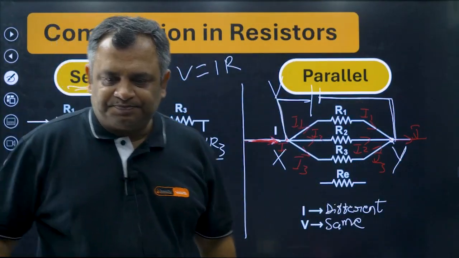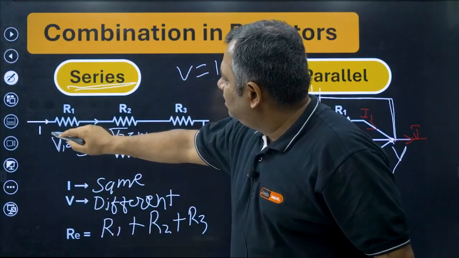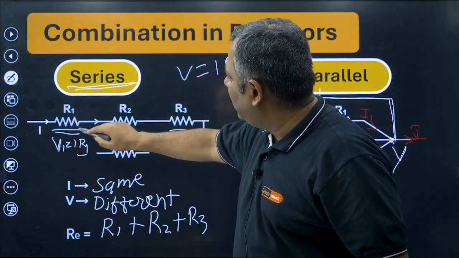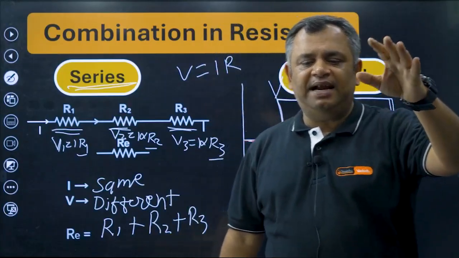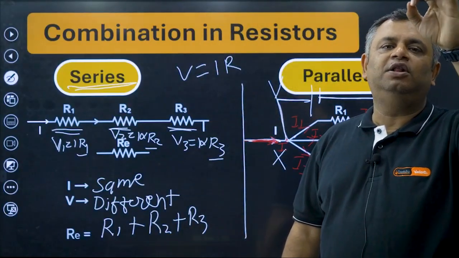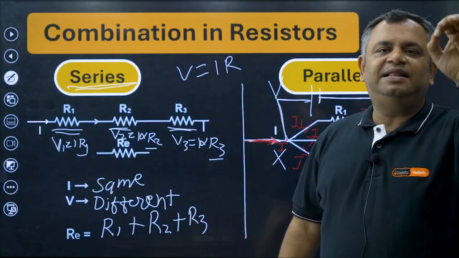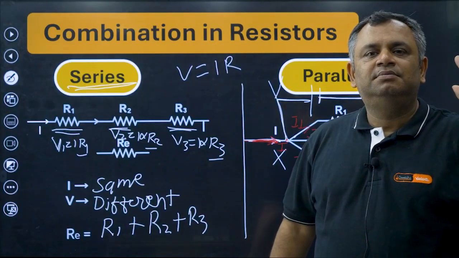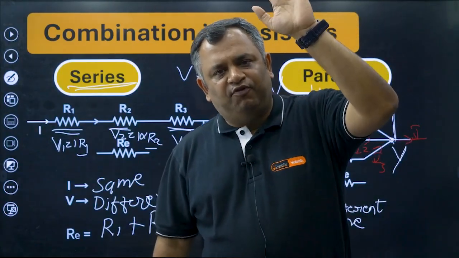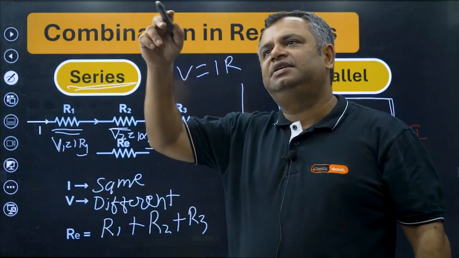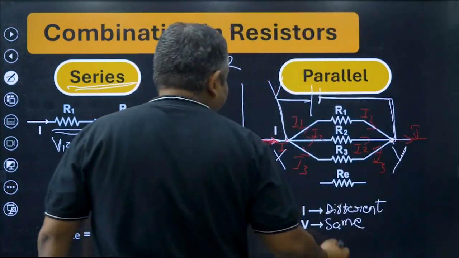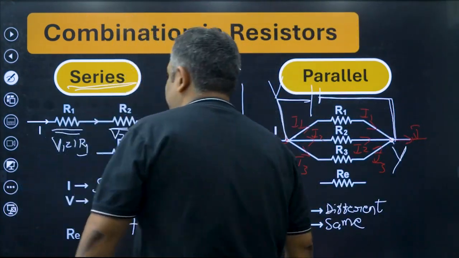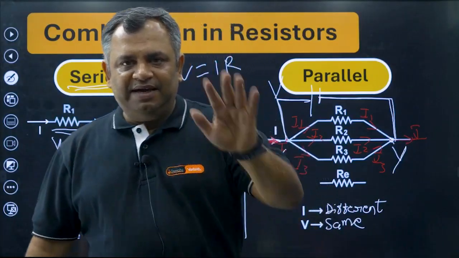Here you see that the same current is passing through R1, R2 and R3. If the same current is passing through all the resistors, then they are in series. Simple, basic. If the current is distributed like this, they are in parallel. Are we clear about this?